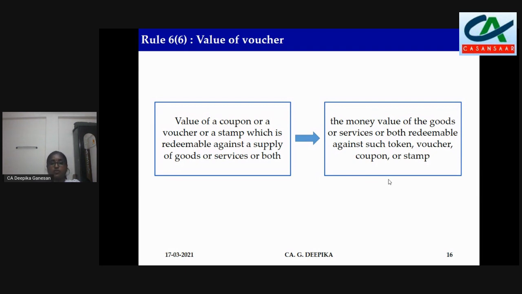The answer is it is 500 because the rule says the money value of goods or services or both redeemable against that voucher. So how much you can redeem? 500. But you have redeemed only 480. So that is not the problem. But you can redeem up to rupees 500. So that value will be taken.